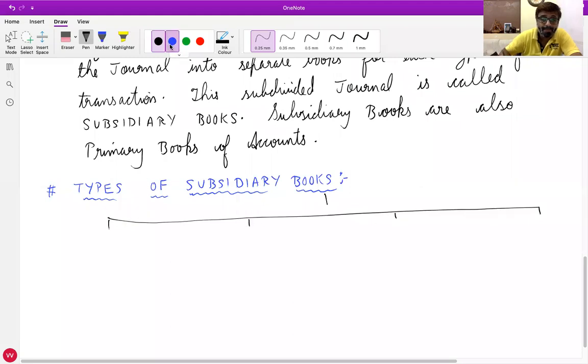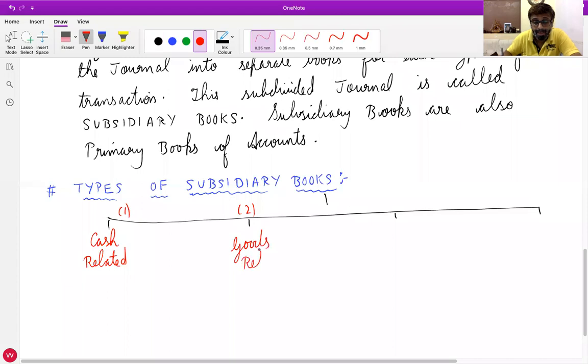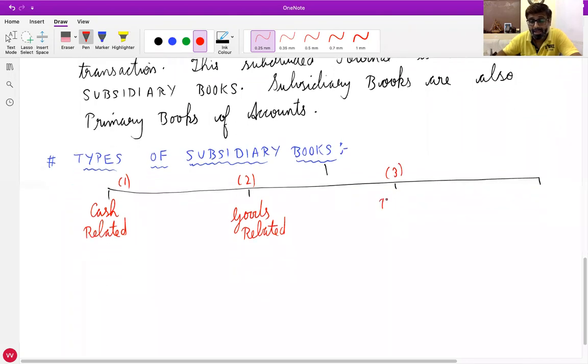One is cash related. Second is goods related. Third is bills related. And fourth is all other transactions which are left out, which are not covered in the first, second, and third.